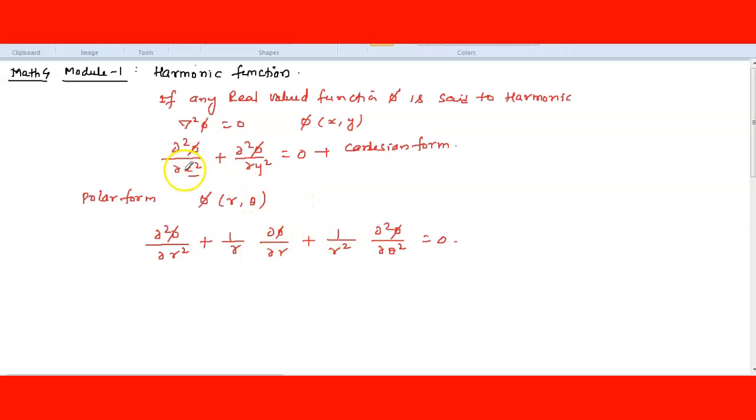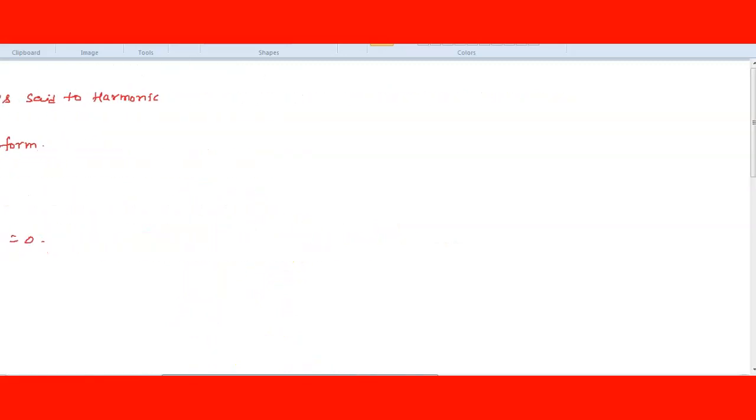This proof may also be asked sometimes, so we will finish the proof also. Here, first we do the proof in the Cartesian form.